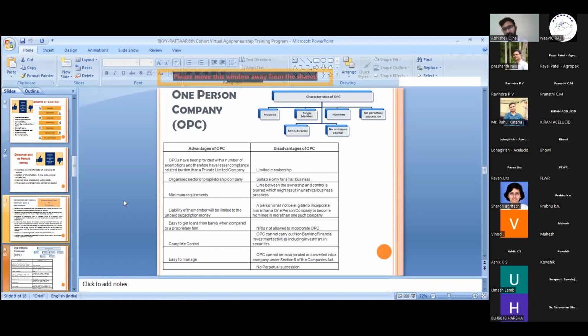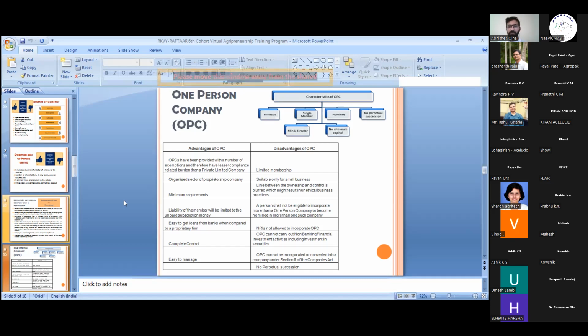There are various disadvantages. First, limited membership. The membership is very limited, only one person, so it is suitable for a small business, because you can't run a very big business with OPC. Only a small business can be run.